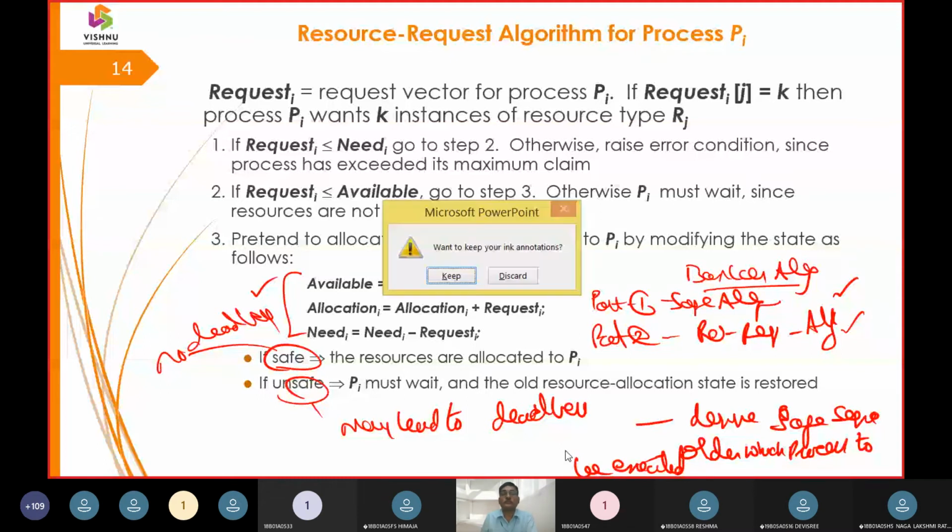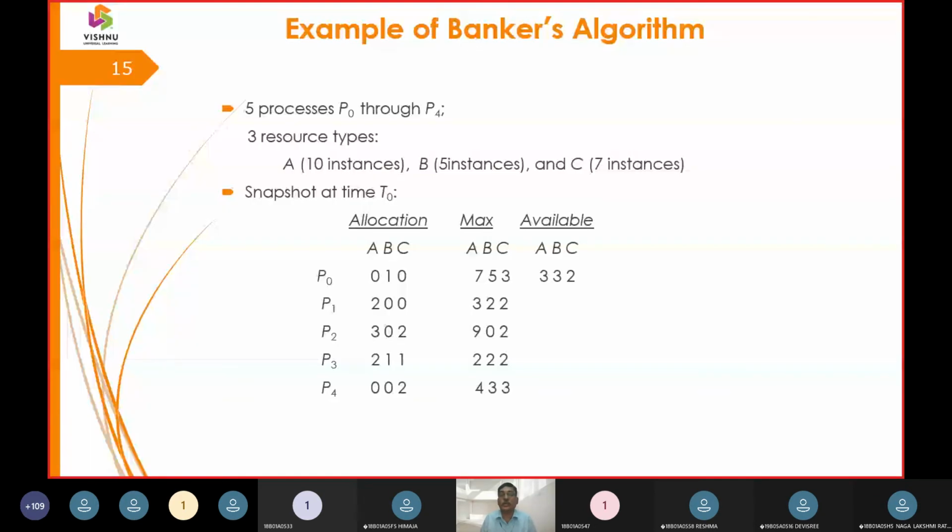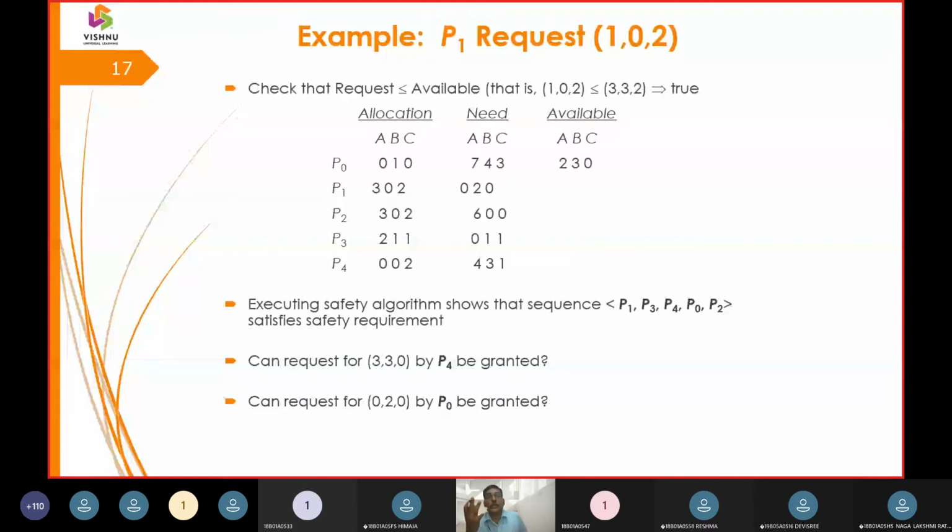After this, we have the steps which are part of the banker's algorithm. We have already worked on this banker's algorithm. We computed the need. Now let us look into the second part of the algorithm.